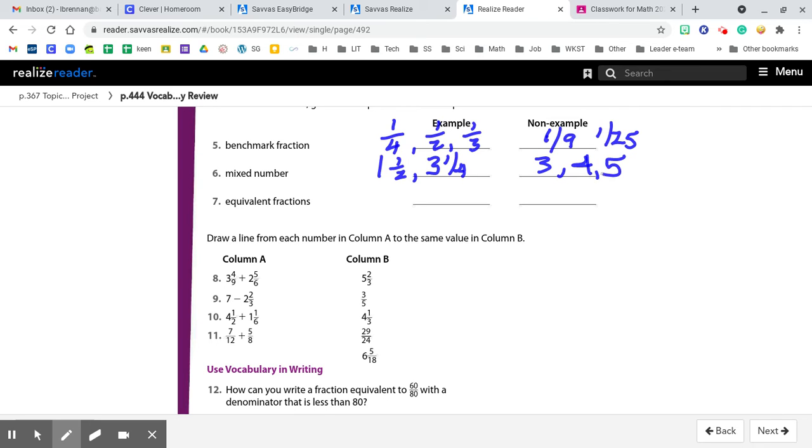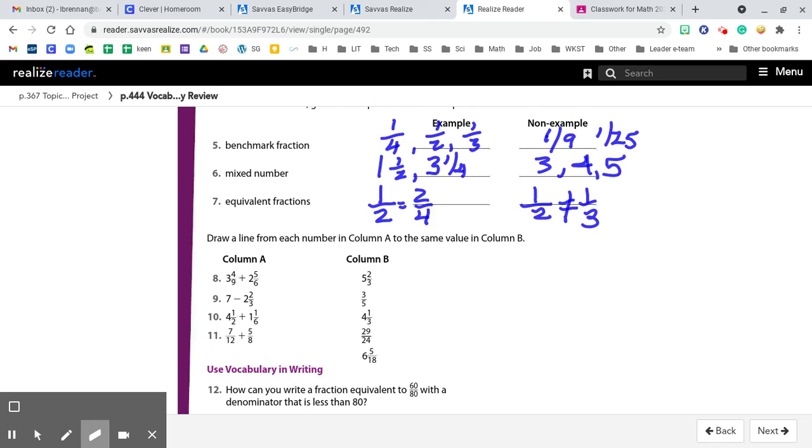Equivalent fractions are fractions that are equal to each other. So 1/2 can be equal to 2/4. Take 1/2, multiply it by 2/2, you get 2/4, and so on. A non-example, 1/2 does not equal 1/3. They are not equal to each other. On the next part, draw a line from each number in A to the same value in B. So we have a little work to do here.